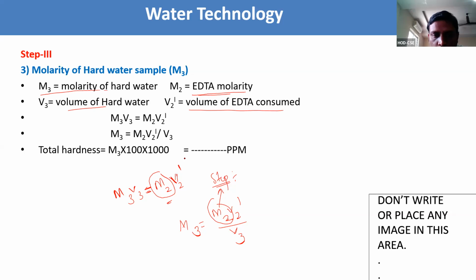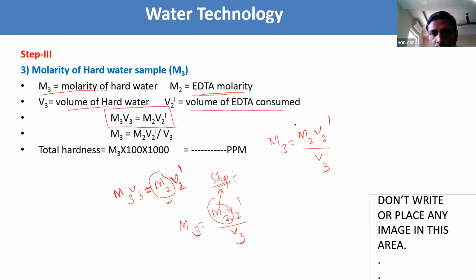In order not to confuse it with the V2 we took in the earlier step 2. So we are taking it as V2 dash. M3 V3 is equal to M2 V2 dash, so M3 is equal to M2 V2 dash by V3.